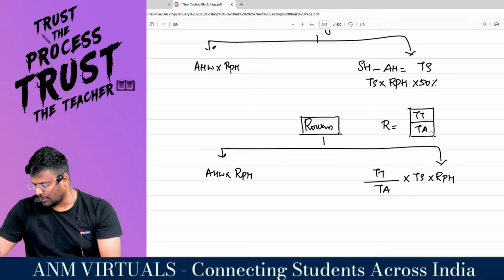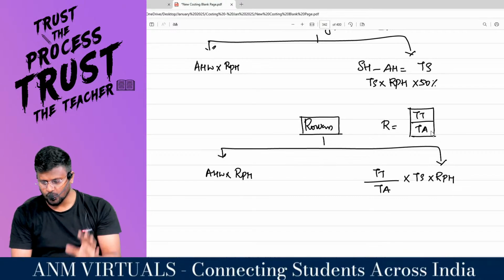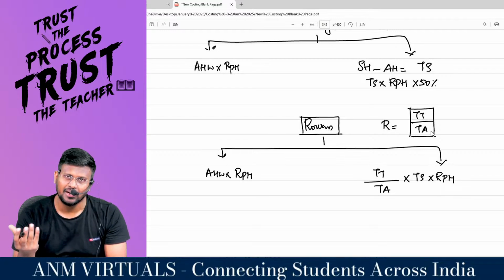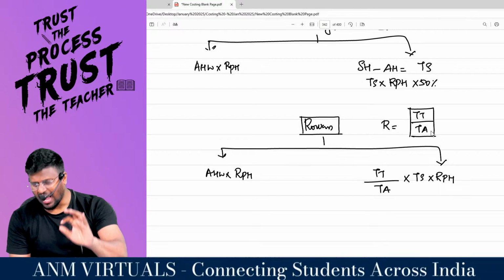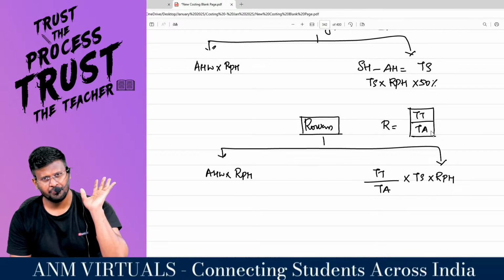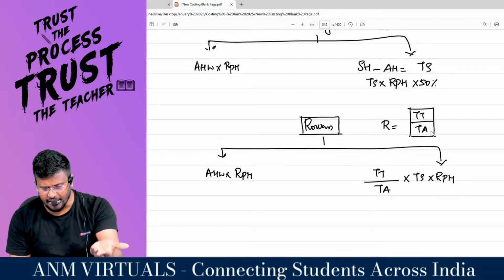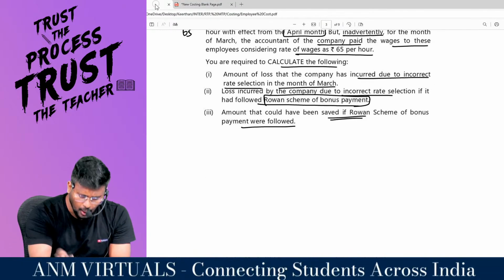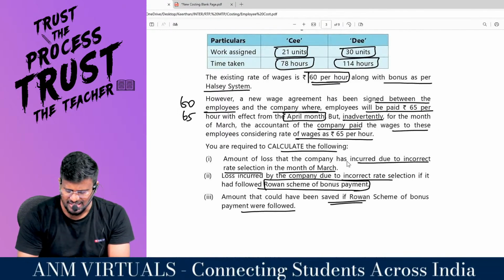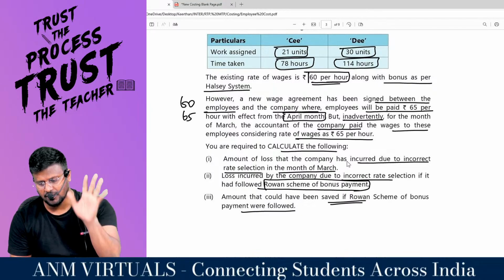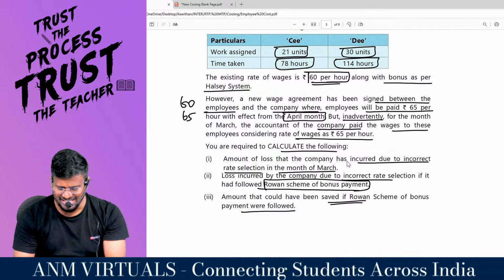Are you all really with me on what I am telling you? Fantastic to the core. That's why time taken divided by time allowed. So half and half is Halsey, Rowan is ratio. I should know the efficiency of the employee, which is nothing but time taken divided by time allowed. Now, what they are asking is, what is the amount of loss the company has incurred due to incorrect rate selection in the month of March?